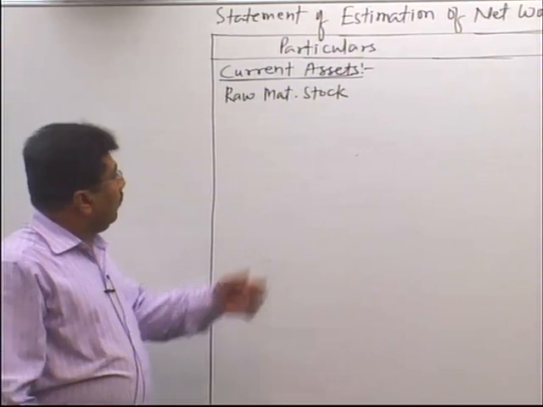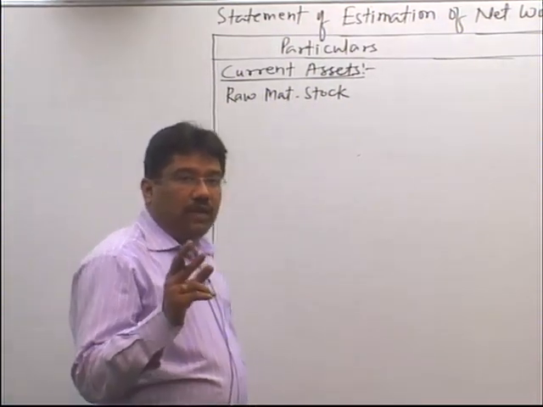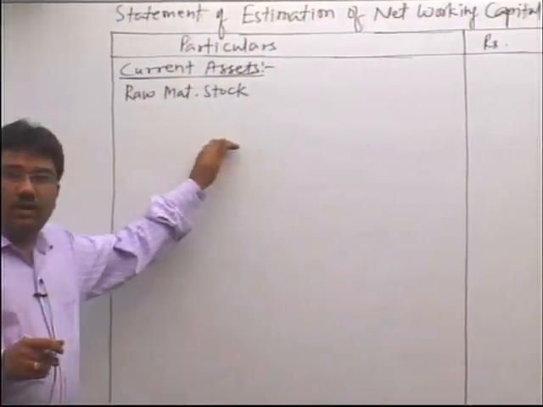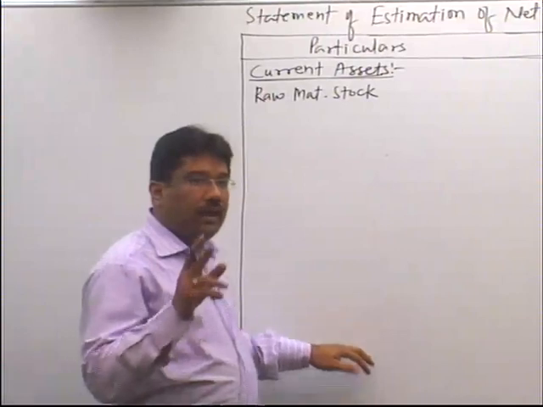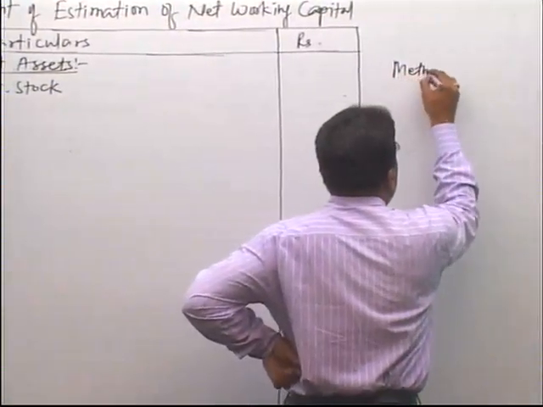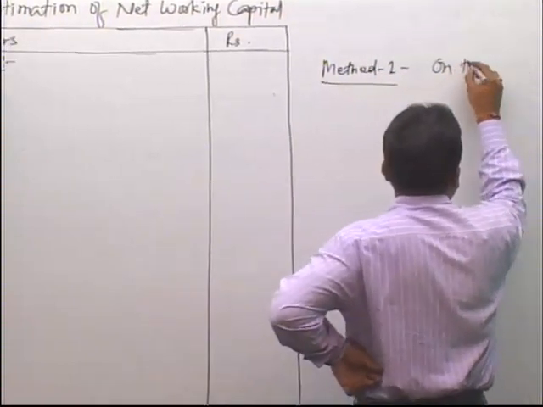Now, to find out value of raw material stock, we can find out the value of all the current assets, not only raw material, by two methods.